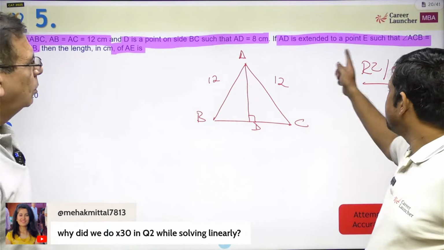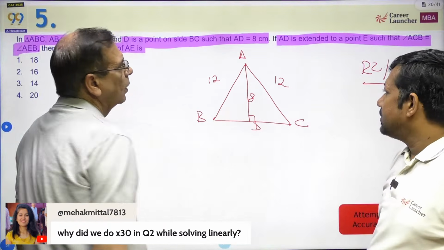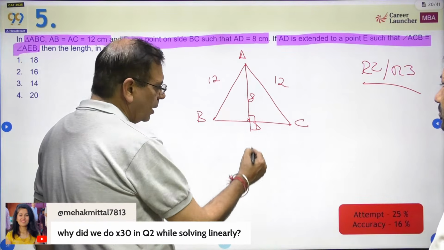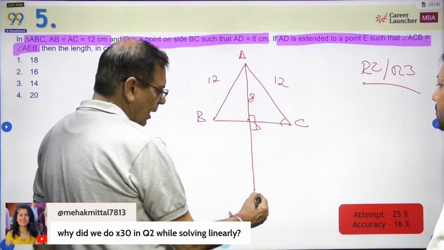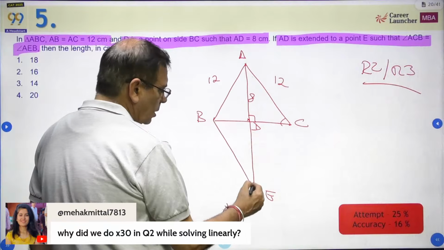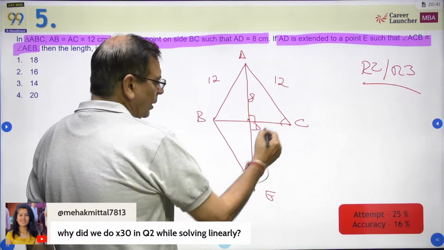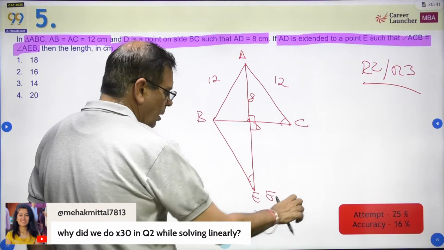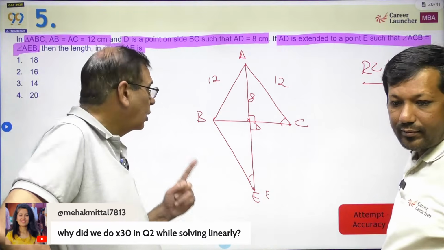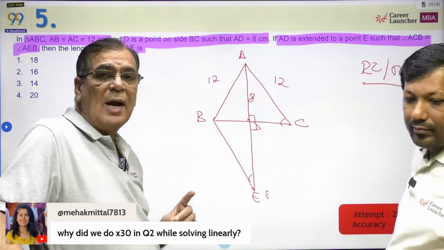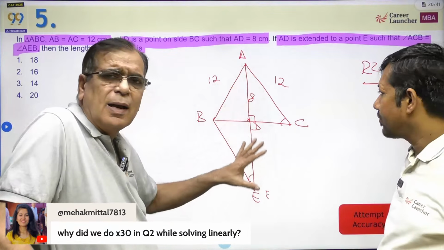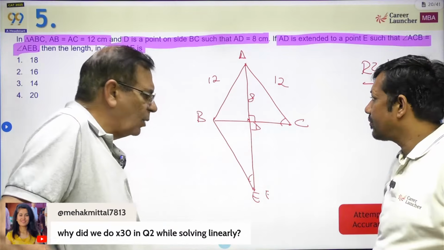AD is equal to 8. AD is 8. Okay. To point E such that angle ACB equals angle AEB. तो भैया इसको extend करना होगा. It says angle ACB and there's E somewhere here, let's say. Okay. So AEB. ठीक है. So he's saying this angle and this angle are the same. Okay. Now it is a question of similar triangles. आता है तो करोगे, नहीं आता छोड़ के चल देना चाहिए. But again, what Shashank said, take a decision on a geometry question after you make the figure. So spend that 30 seconds, draw the figure, समझ आता है क्या करना है, take it forward, otherwise leave it. But we can do this question straight away, Shashank.